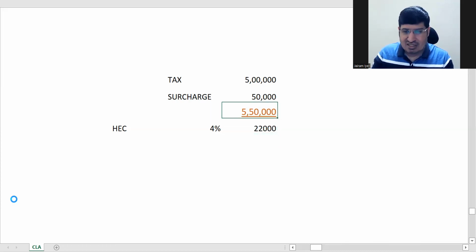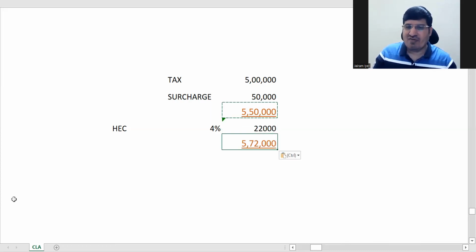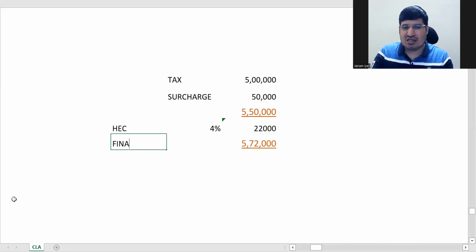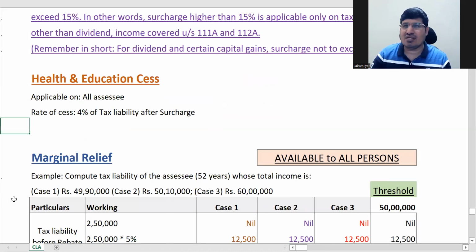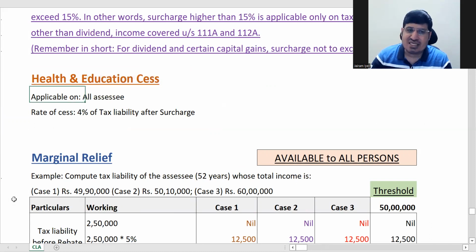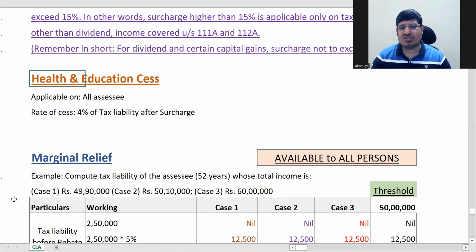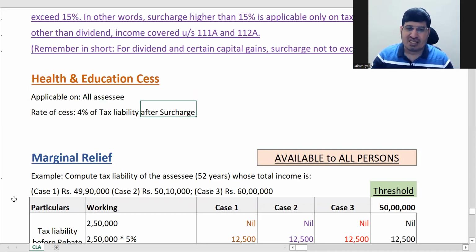Then just add these two and you will get the final tax liability. This is how it is done. So this is called health and education cess, HEC in short, applicable to all kinds of SSC. Rate is 4% constant for any SSC.